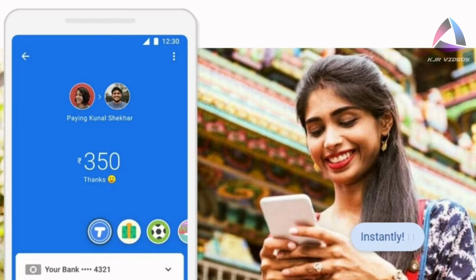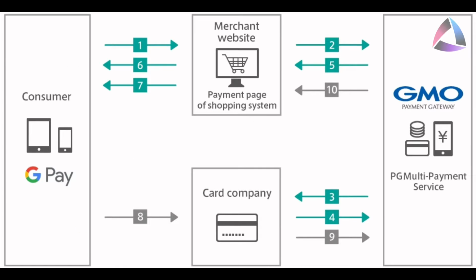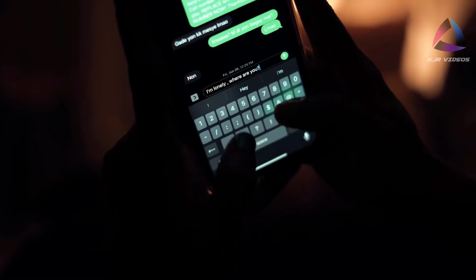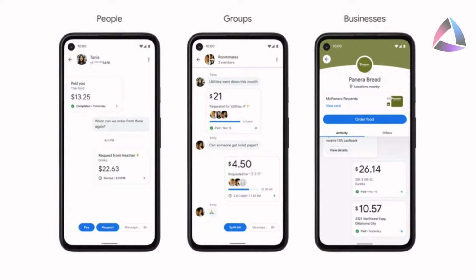Suppose in Google Pay, we just share the UPI ID, the QR code, or a mobile number which is linked to the bank account of the merchant. The condition is that the mobile number is pre-registered to your account. Google Pay also allows payments to businesses, groups of people, and individual people.